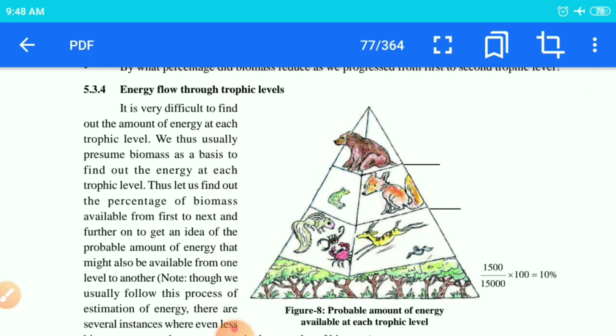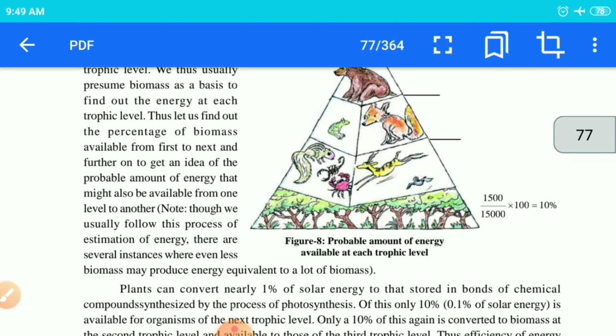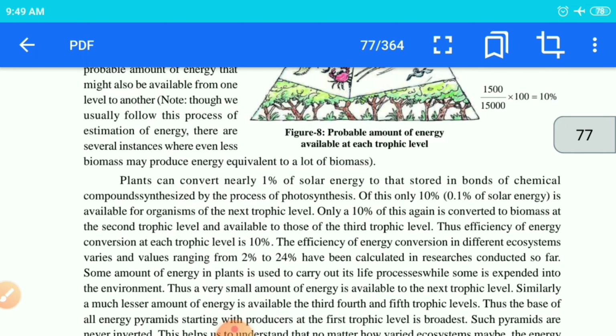Energy flows through the trophic levels definitely from the lowermost level to the topmost level. So it will be upright, from the plant to the top organism, the energy is going to flow, and a certain percentage will be there. As I said, that is the 10%. Plants are converting 1% of solar energy into chemical compounds with the help of photosynthesis.